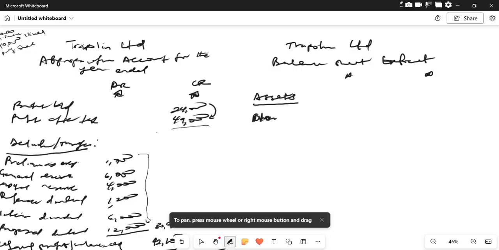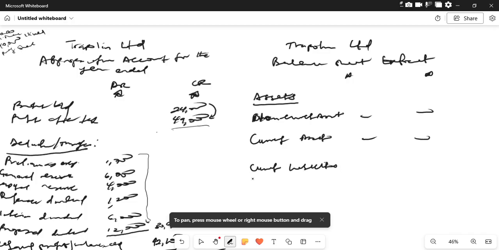We don't have anything here for non-current assets, and we don't have any information in regards to current assets. So let's see current liabilities now.